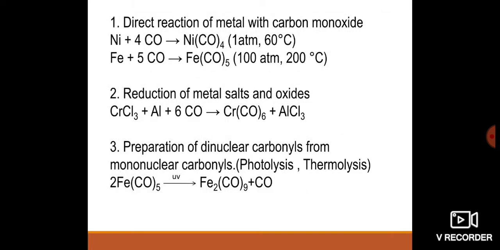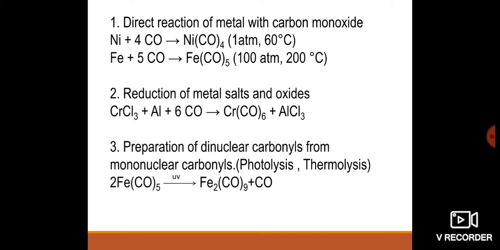Then we will go to the preparation of metal carbonyls. The first method: nickel tetracarbonyl is prepared from metal nickel with 4 moles of carbon monoxide as a ligand at 60 degrees centigrade and 1 atmospheric pressure, giving nickel tetracarbonyl.